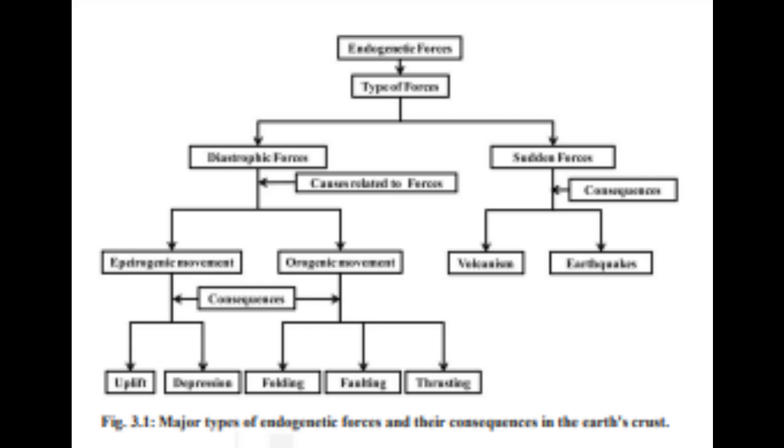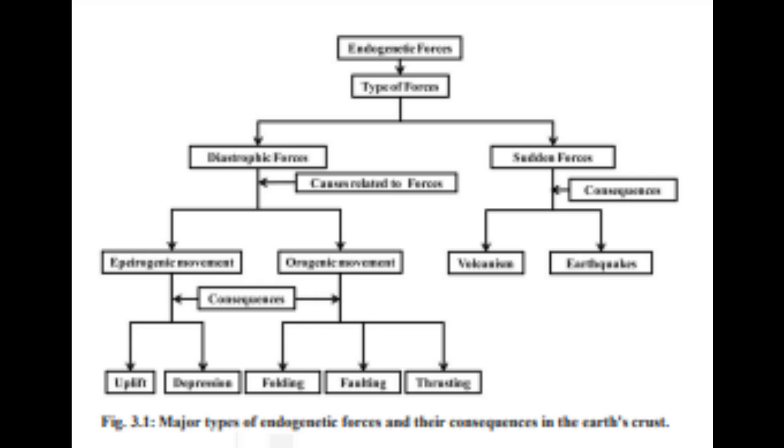3.3.1. Epeirogenic movements. Due to epeirogenic movements, upliftment and subsidence of continental masses are observed. It is known as both horizontal and vertical forces operating from the interior. Vertical force can be seen in two ways: upward or downward.